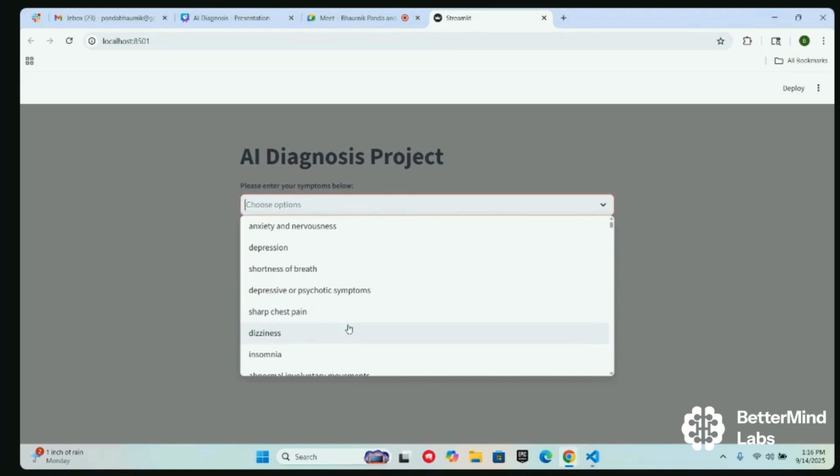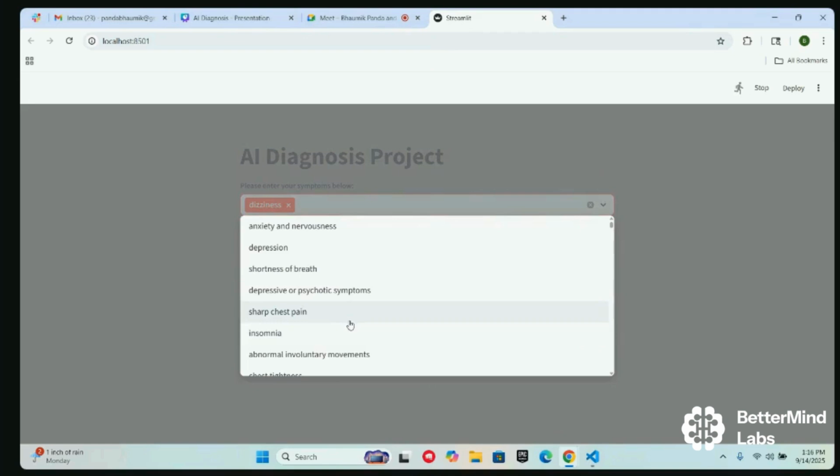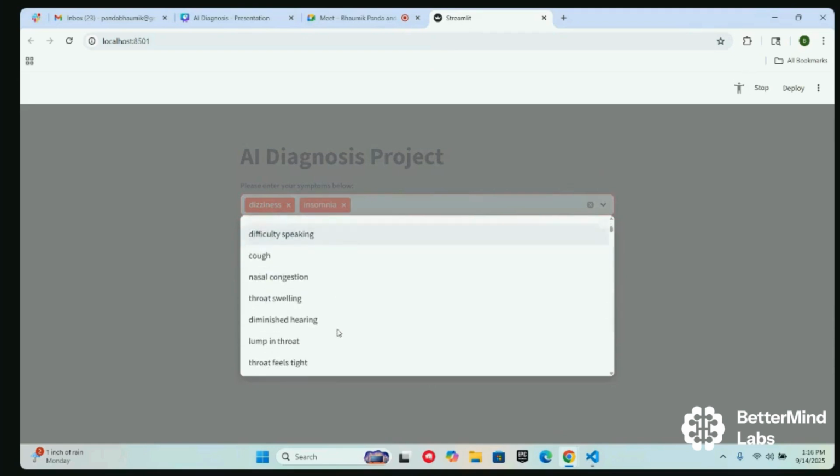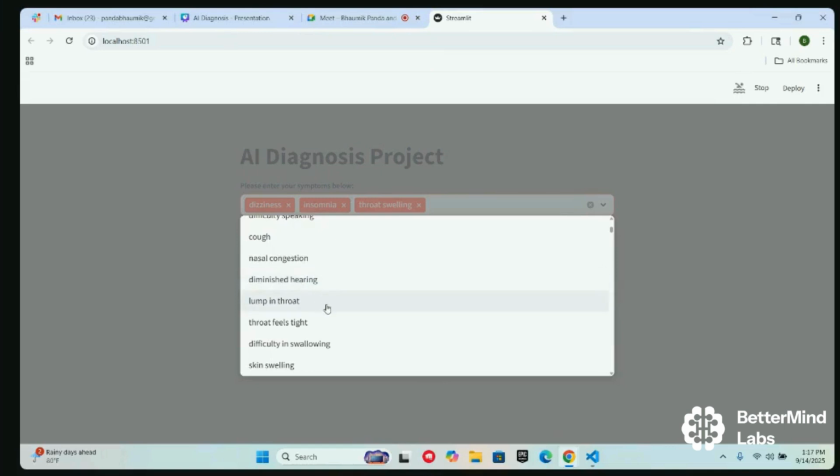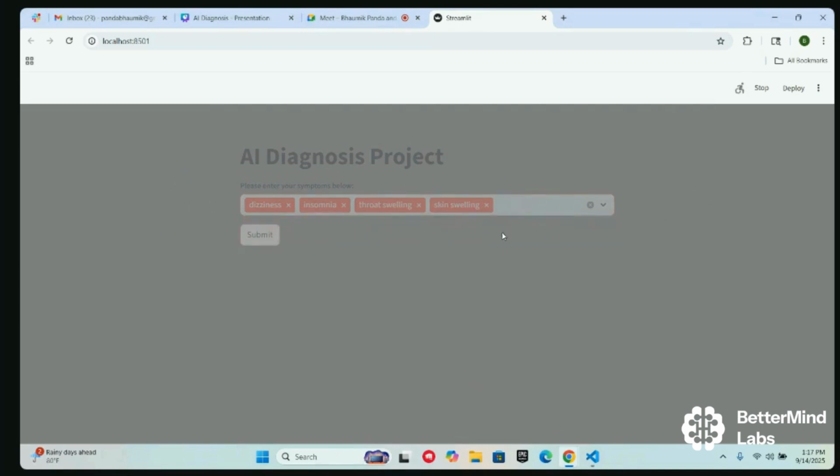Maybe select dizziness, and select insomnia, and scroll down more. Throat swelling and skin swelling. The last one. Yeah, let's go with these. Okay, and then we just hit submit. It will take a couple of seconds to load up.